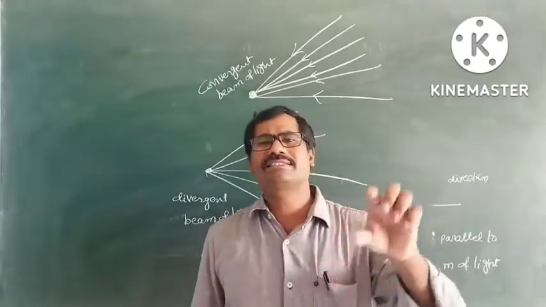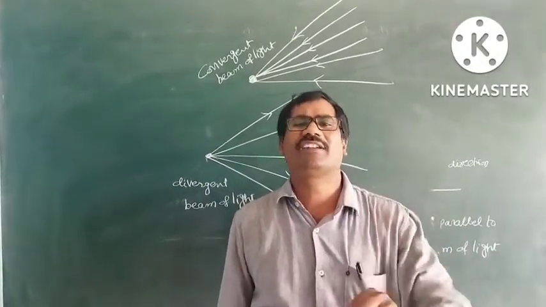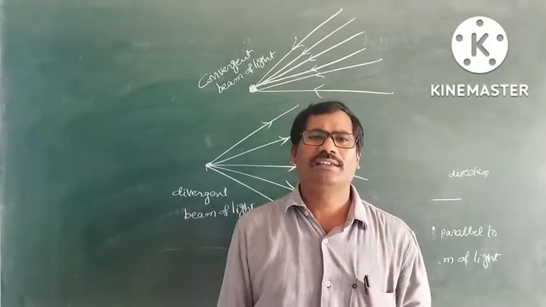Light travels in a straight line path. That is the rectilinear propagation of light. That is the property.